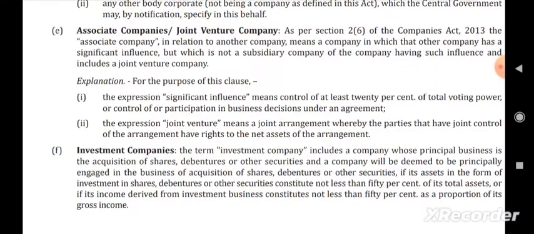Significant influence means control of at least 20% of total voting power. In a holding company there is control of more than half of the total voting power of the company, but in the case of an associate or joint venture company, significant influence means a control of 20%.